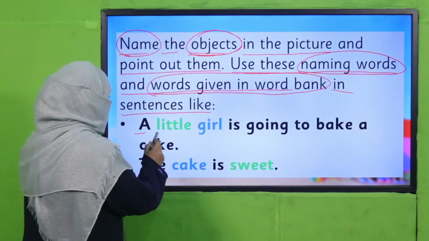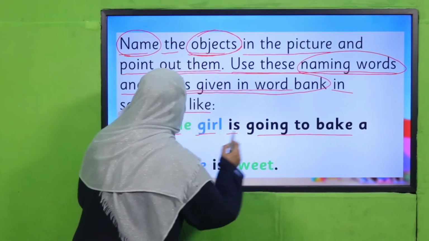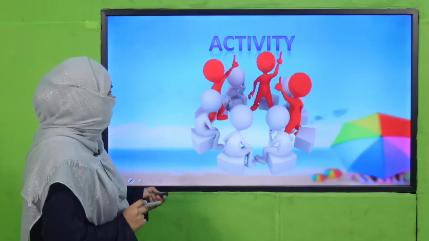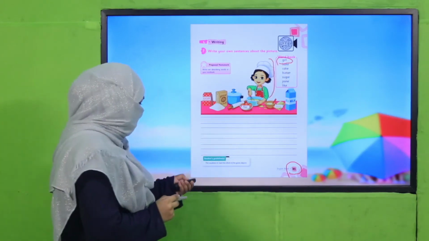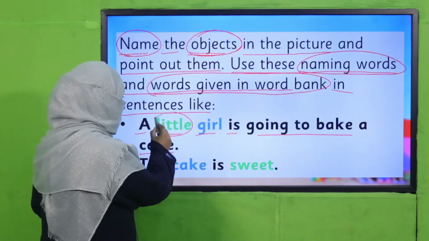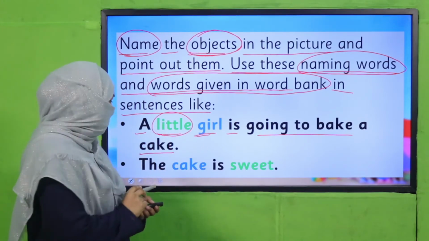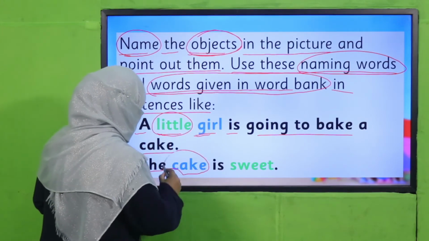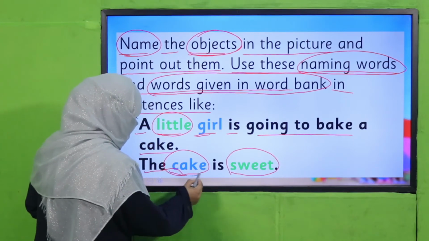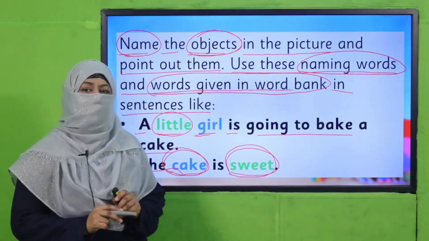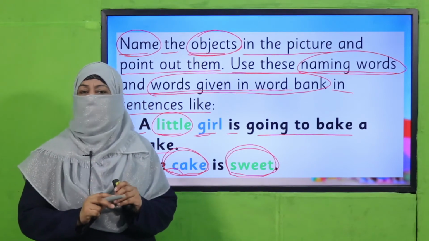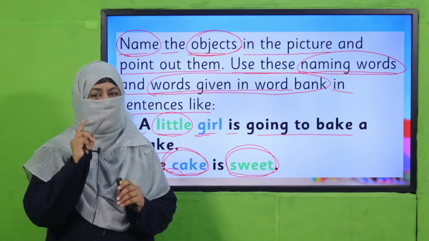Like, a little girl is going to bake a cake. This is what I find. Look at this picture. A little girl. So girl is given here. I have added a describing word. A little girl is going to bake a cake, or the cake is sweet. Now cake is a naming word, sweet is a describing word. This is how you will keep looking at the picture and keep telling the sentences to your teacher.